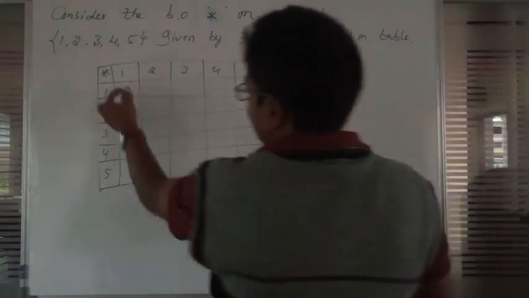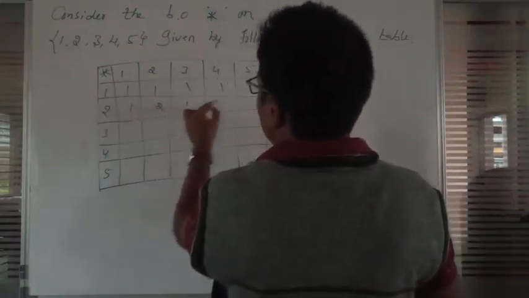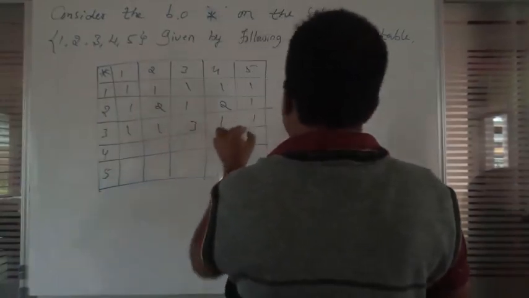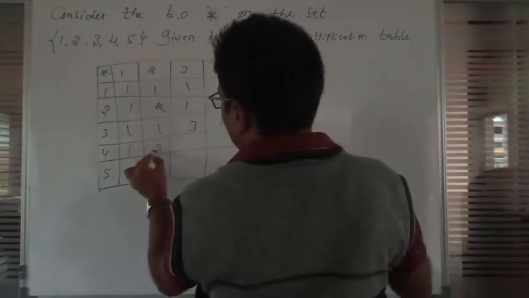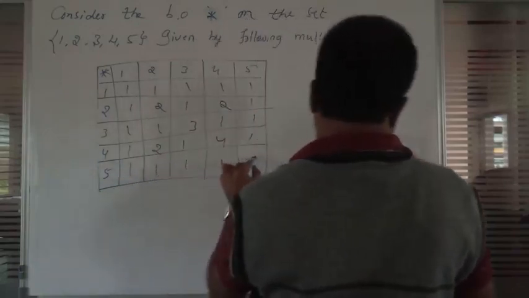They are given 1 1 1 1 1, and 1 2 1 2 1, and 1 1 3 1 1, 1 2 1 4 1, and 1 1 1 1 1 5.